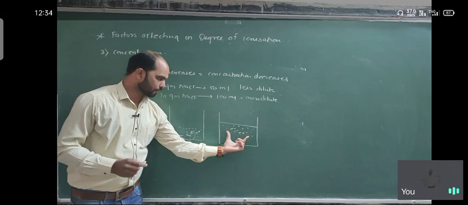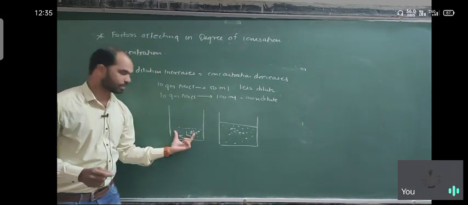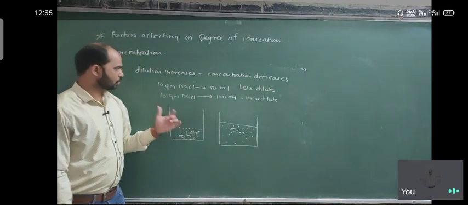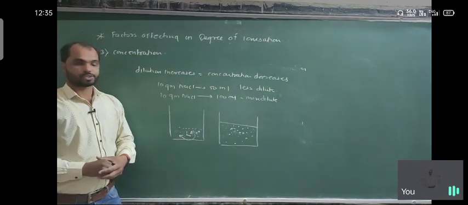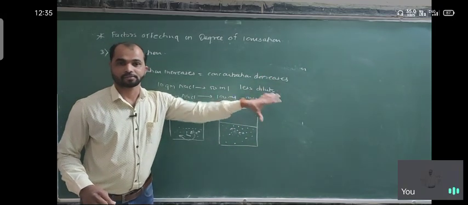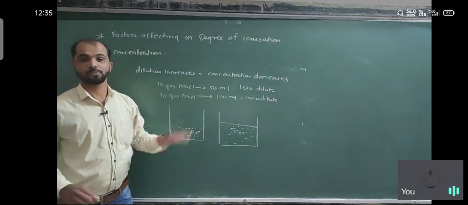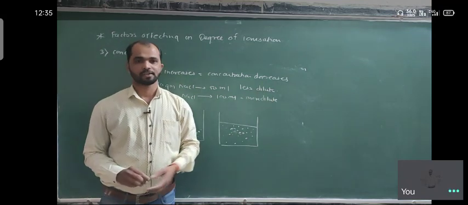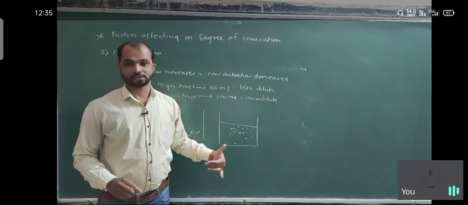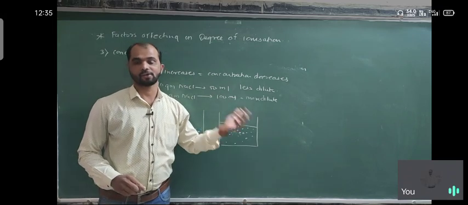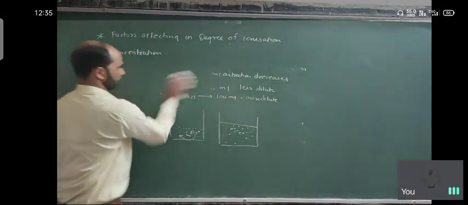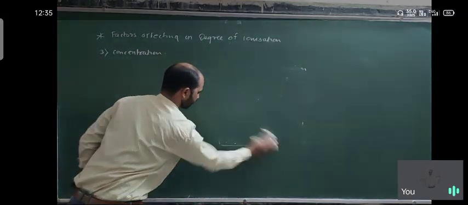So the number of ions is more here as compared to this. So more number of ions means more degree of ionization. So in a dilute solution there is more degree of ionization as compared to a less dilute one. So as concentration increases, degree of ionization decreases. As concentration decreases, degree of ionization increases. So it is the third factor which is responsible.